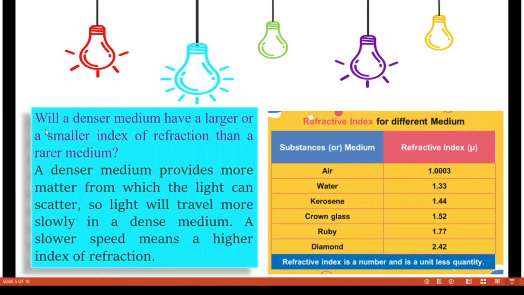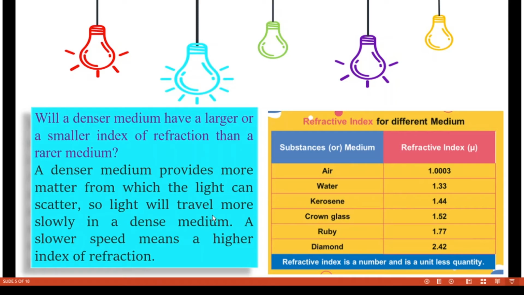And here a question arises: will a denser medium have a larger or smaller index of refraction? We know that a denser medium provides more matter from which the light can scatter. As the denser medium possesses more matter, it doesn't allow the light to pass through quickly. So the light will travel more slowly in a denser medium.